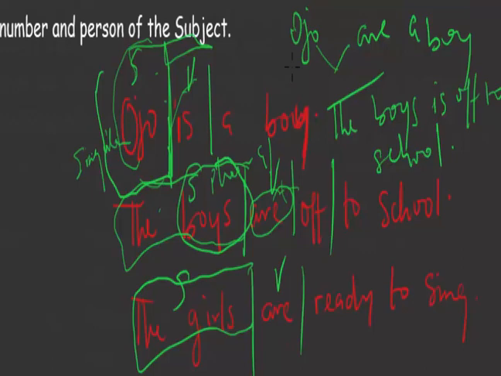That is the agreement, right? So we have the girls are ready to sing. The girls, more than one. So the verb also should be in plural, taking are, which is plural. Ojo is, which is singular.